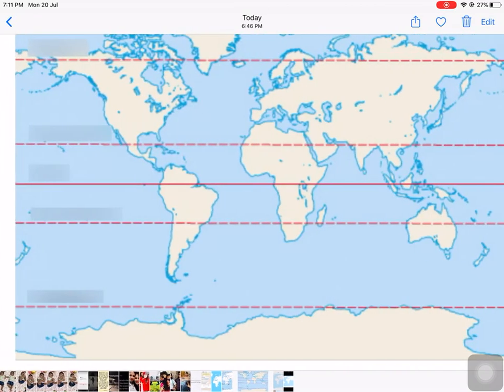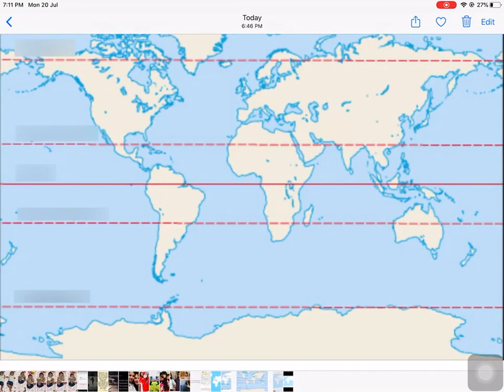At the end of it, after you have done the whole thing, your map should look as neat as this. So that was just a trial that I was showing you on a blank map. After you are done with the map, your entire map should look like this. The only difference should be that your line should be done with a black pen and there should not be any straight line. All should be dotted lines.